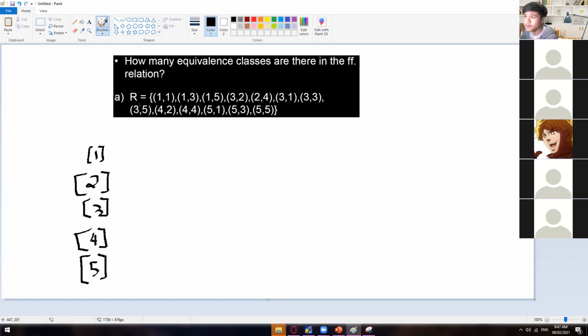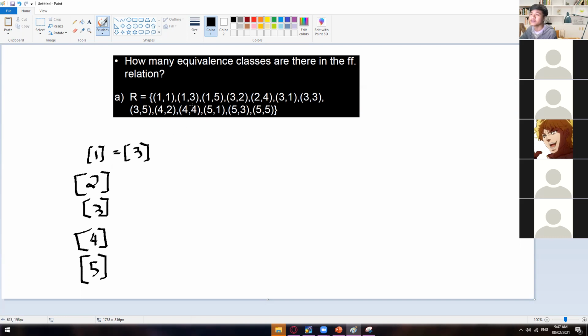All right. So as you can see right here, we have 1, 1, which is now this one. One element on that class. And then we also have 1, 3. So we could say that this one is a classmate of 3. Okay. So they are classmates under one class.